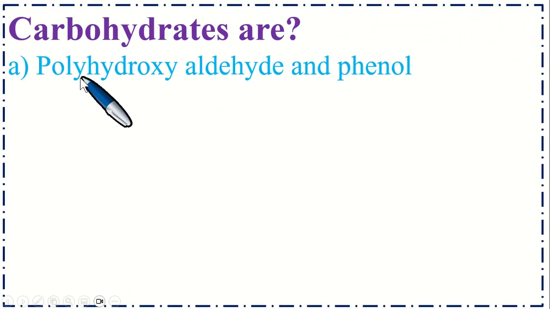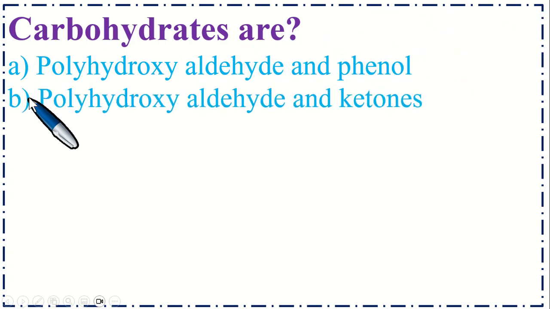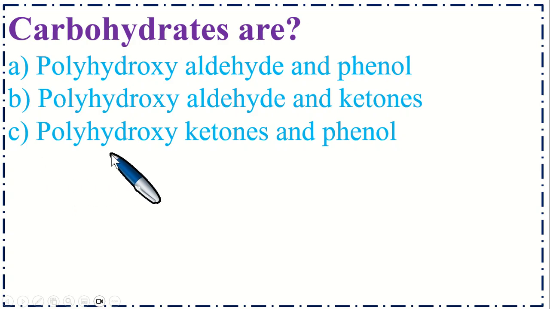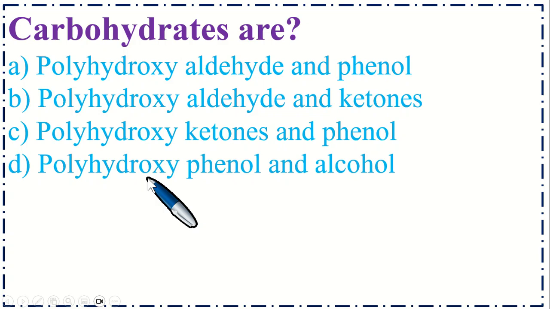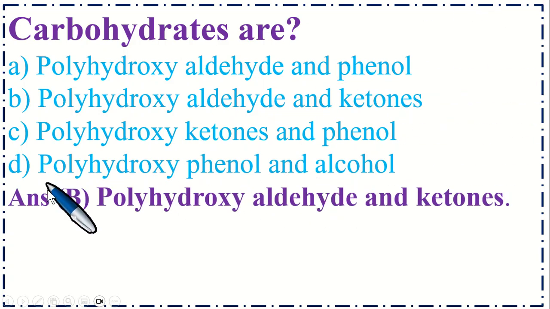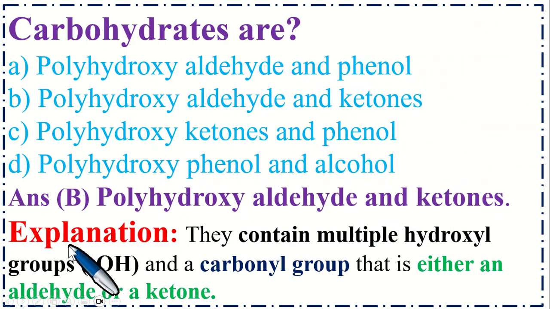Carbohydrates are option A, polyhydroxyaldehyde and phenol. Option B, polyhydroxyaldehyde and ketone. C, polyhydroxy ketones and phenol. And option D, polyhydroxy phenol and alcohol. So the correct option is B, polyhydroxyaldehyde and ketones. Explanation is they contain multiple hydroxyl groups, OH groups, and a carbonyl group, that is either an aldehyde or ketone.